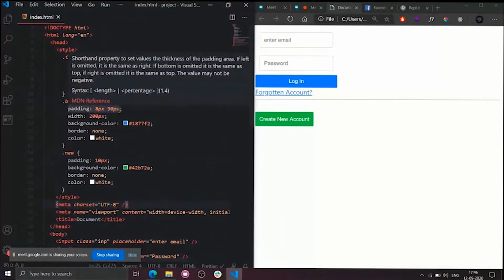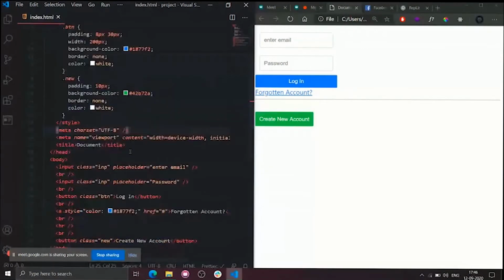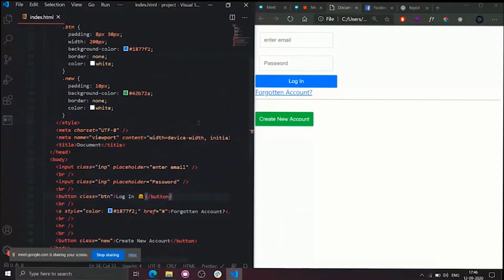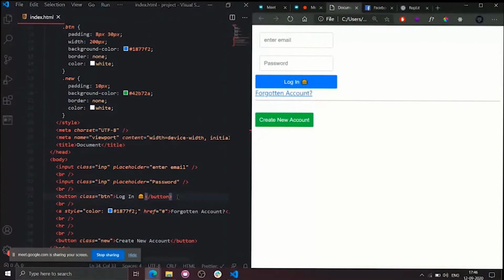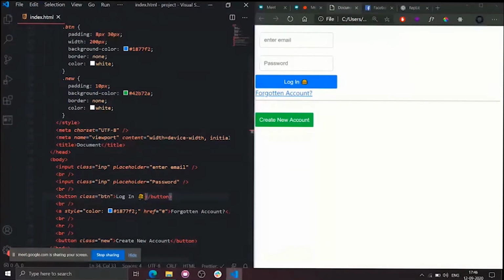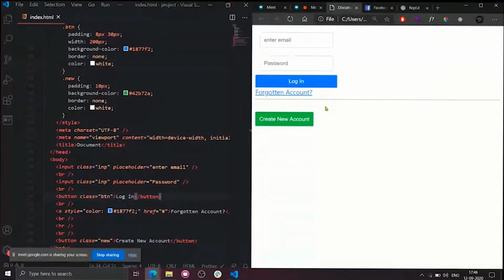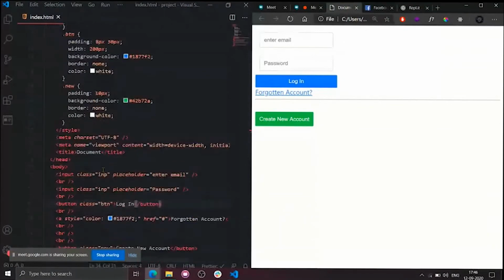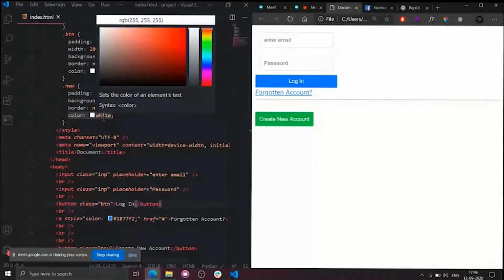For example, if I keep an emoji here in login, it is the way of encoding, to be precise. It will convert this emoji into some code and tell the browser to display the image, not text. That is a little bit higher concept, guys, so please stay away from those. You just understand the basics right now.